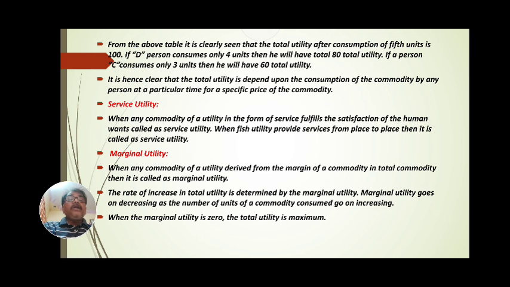From the above table, it is clearly seen that the total utility after consumption of the 5th unit is 100. If person D consumes only 4 units, then he will have a total utility of 80. If person C consumes only 3 units, then he will have 60 total utility. Or when person B consumes only 2 units, its total utility is 40. Or person A consumes only 1 unit, its total utility is 20.